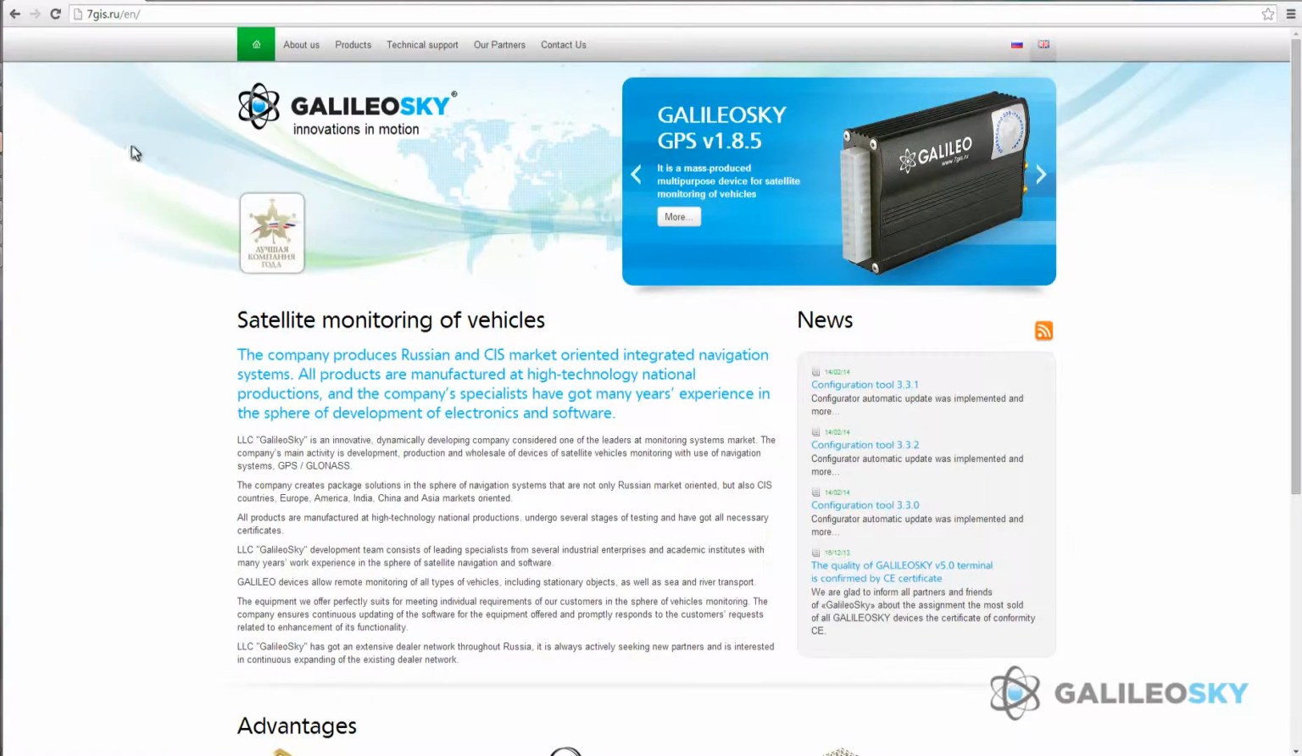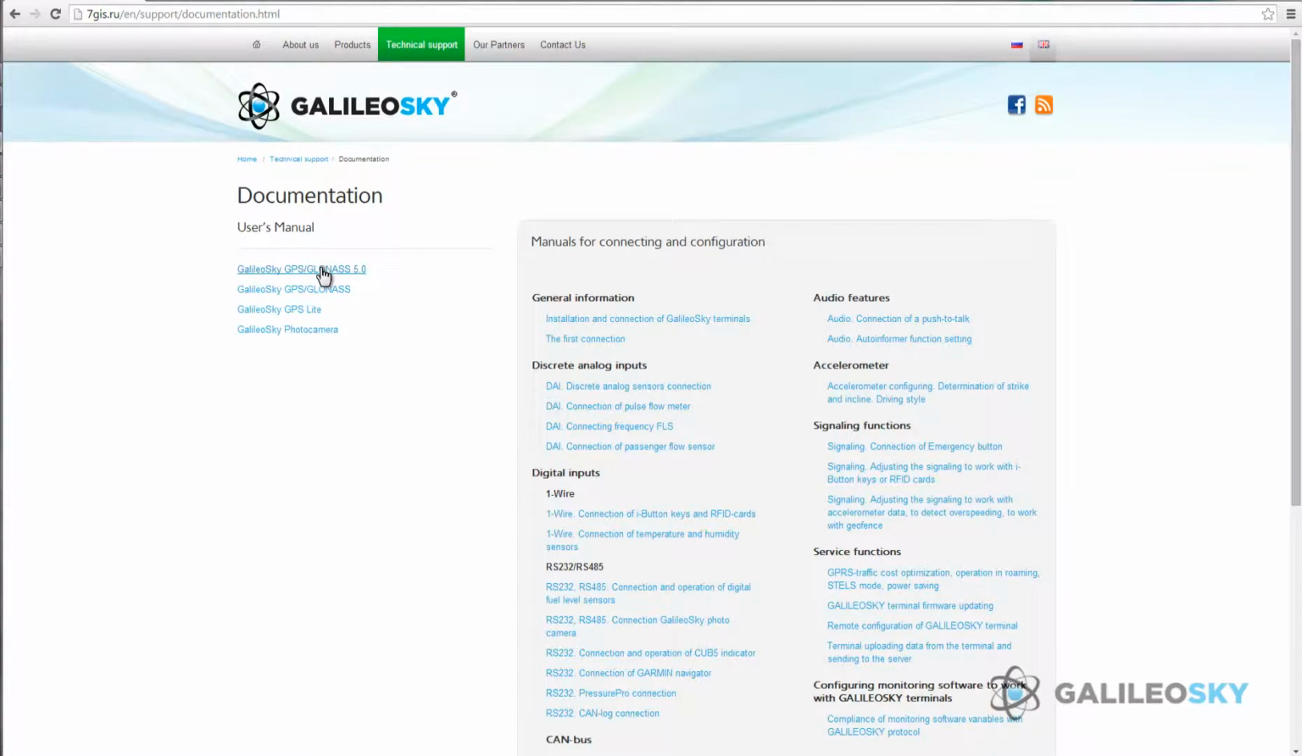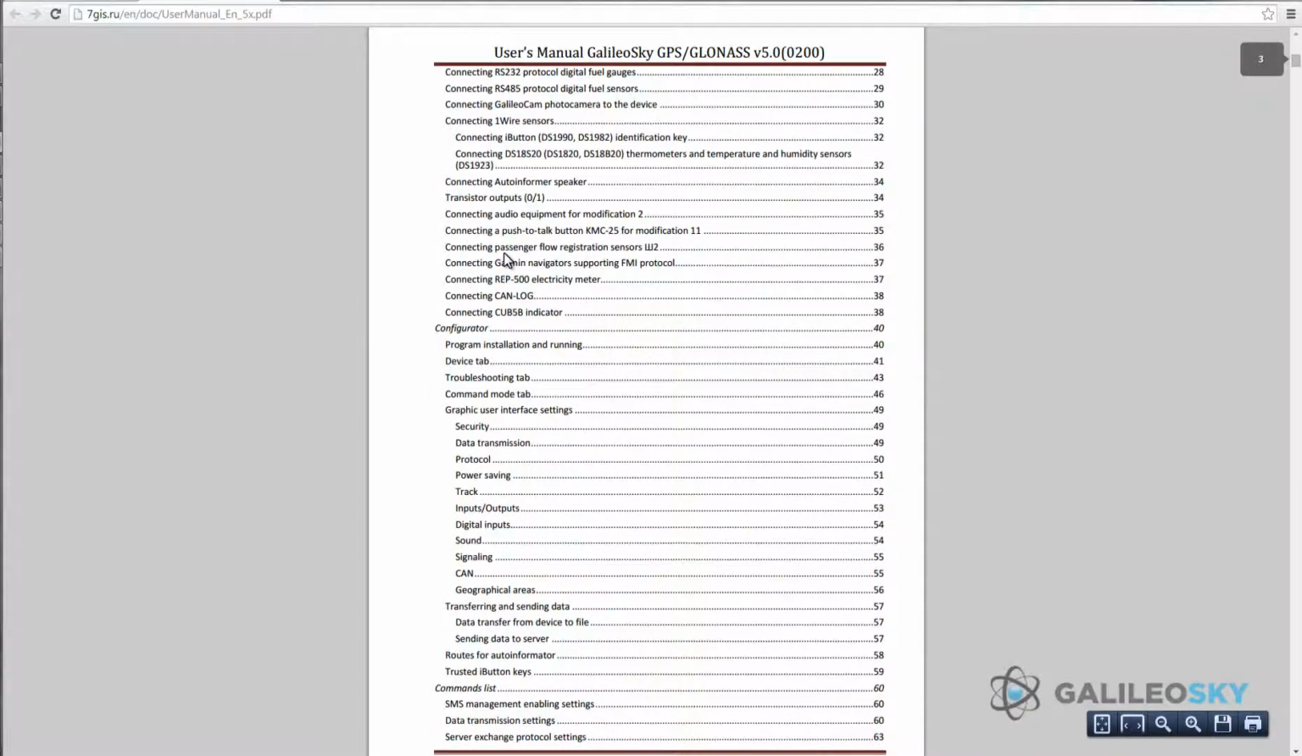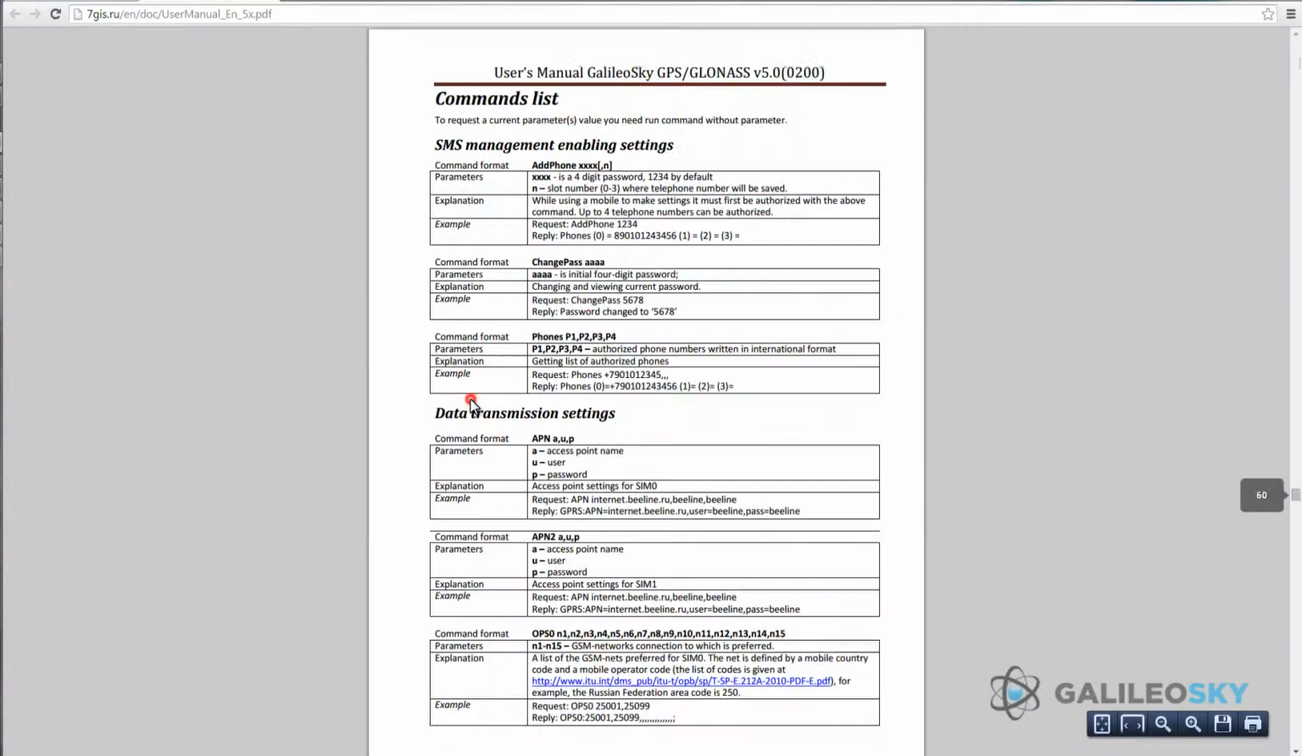You can find the complete list of commands in the user's manual of the terminal. You can download the user's manual of the terminal from website of our company.